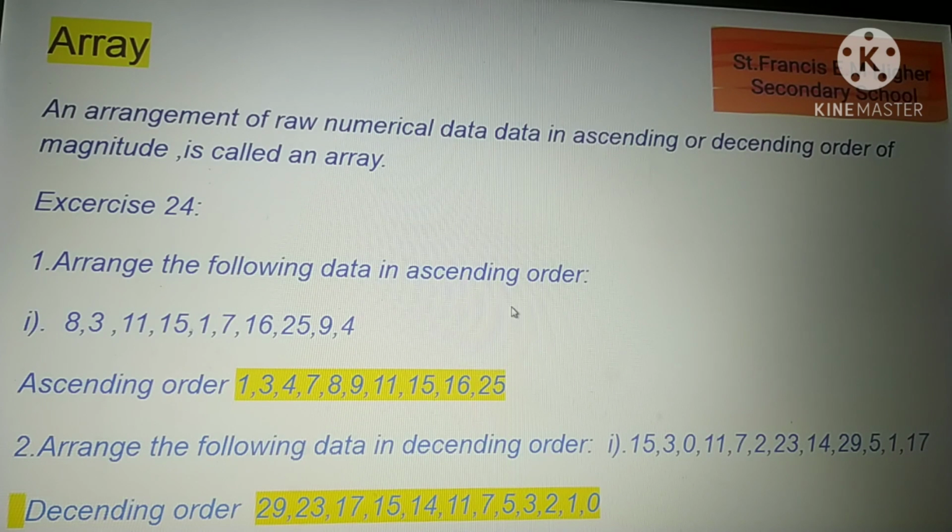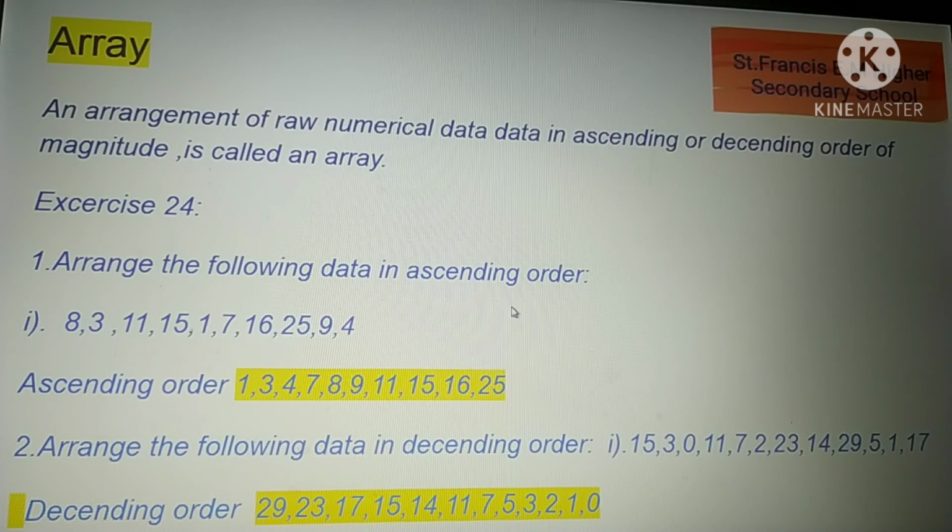See the next example. Arrange the following data in descending order. Here also they have given some numbers, and we have to arrange them in descending order. Just write down the numbers one by one in decreasing order, from bigger number to smaller number.